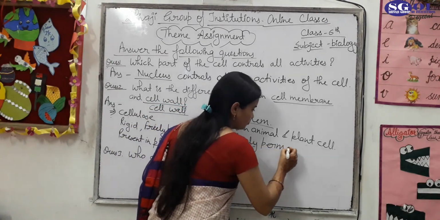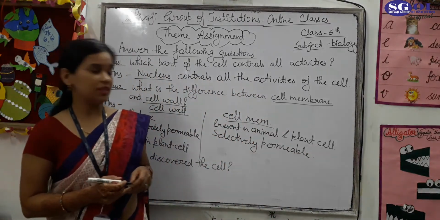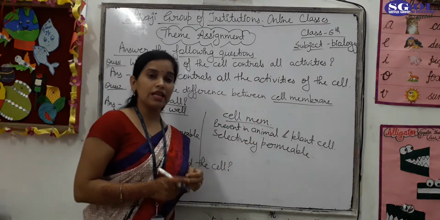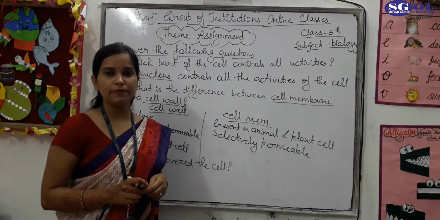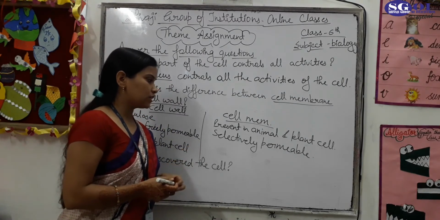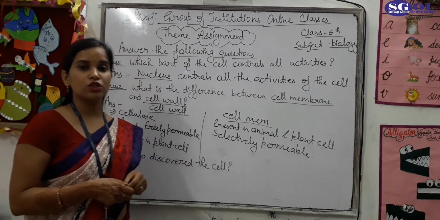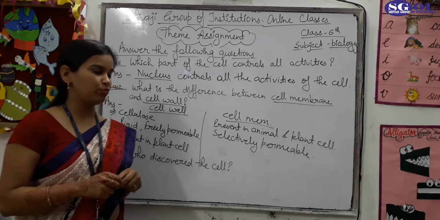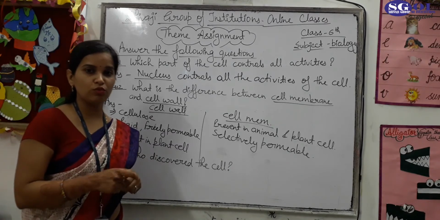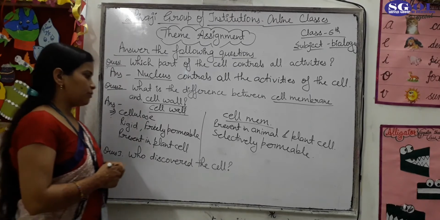What do you mean by the word selectively permeable? Selectively permeable means it allows only selected substances, means some substances to move inside or outside the cell. So it is called selectively permeable. It allows the movement of selected substances to move inside and outside of the cell.